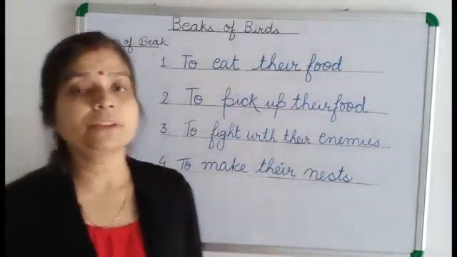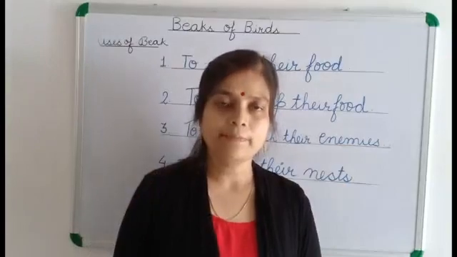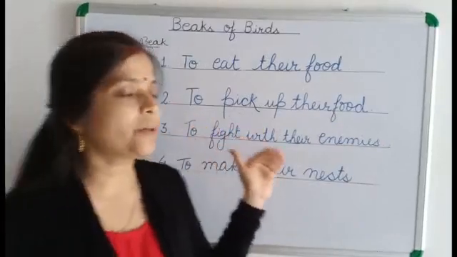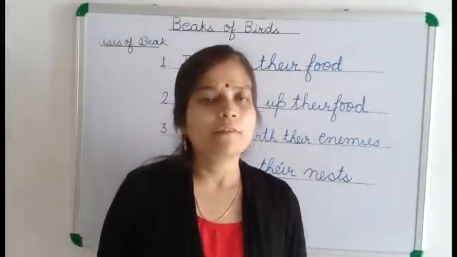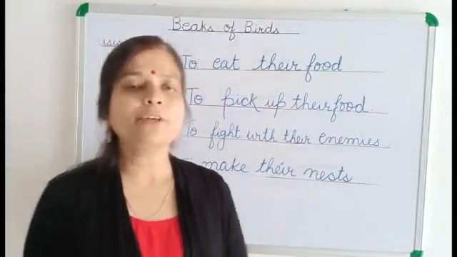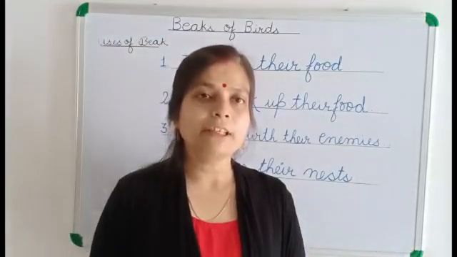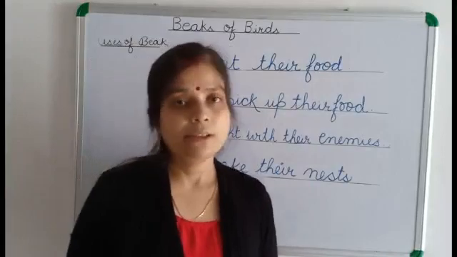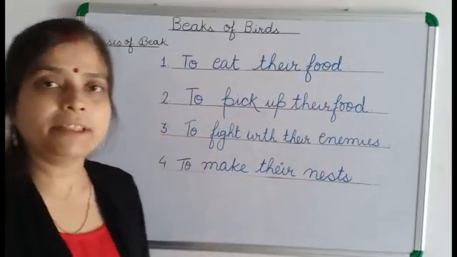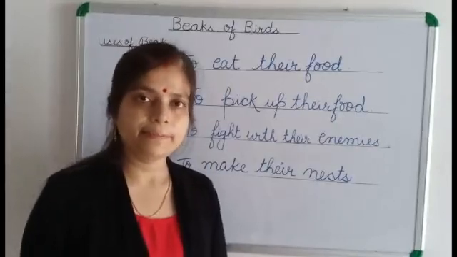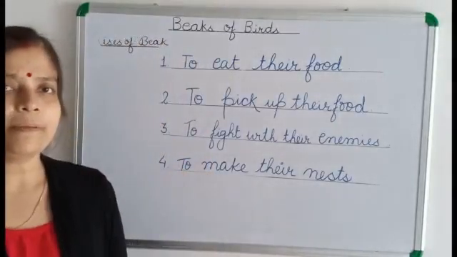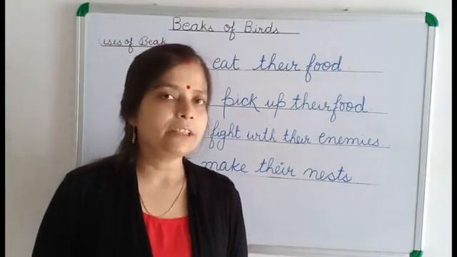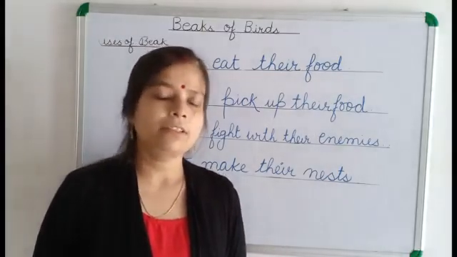According to the food they eat, they have different shapes of beak. The shape of the beak depends upon the food they eat, and what food is available for them. Wherever you are living, whatever is available in that area, that is what you will eat. So the beak also depends upon the food they are eating. Today we will learn the different shapes of beak. Everybody has a different shape of beak, and why? Because they eat different types of food.